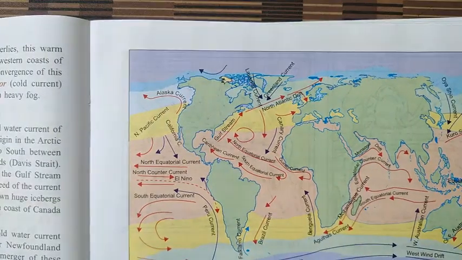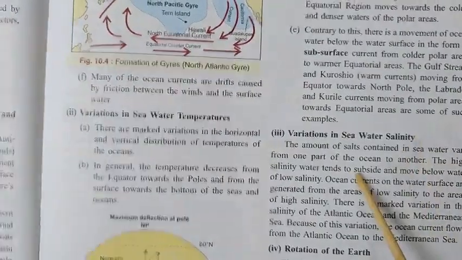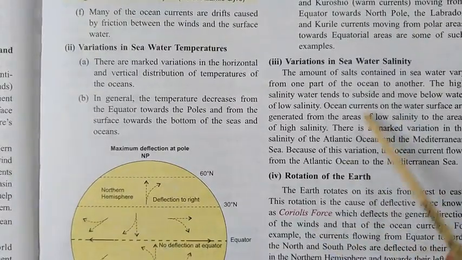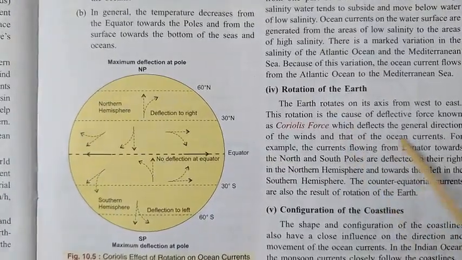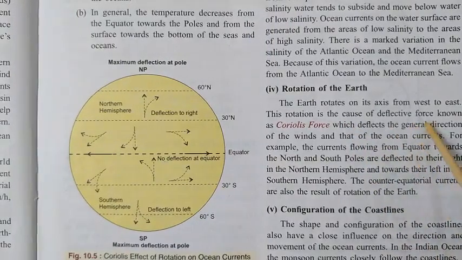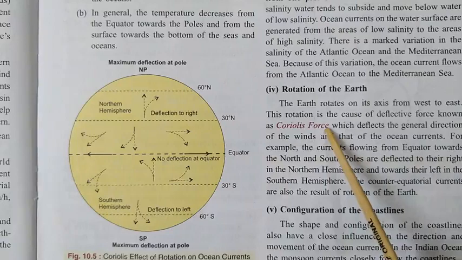So this is the fourth factor. The last factor, the fourth factor, this is the third factor we have seen. The fourth factor is the rotation of the earth. Now what happens due to the rotation? As all of you know, already we have seen, because of the rotation a Coriolis force is created.